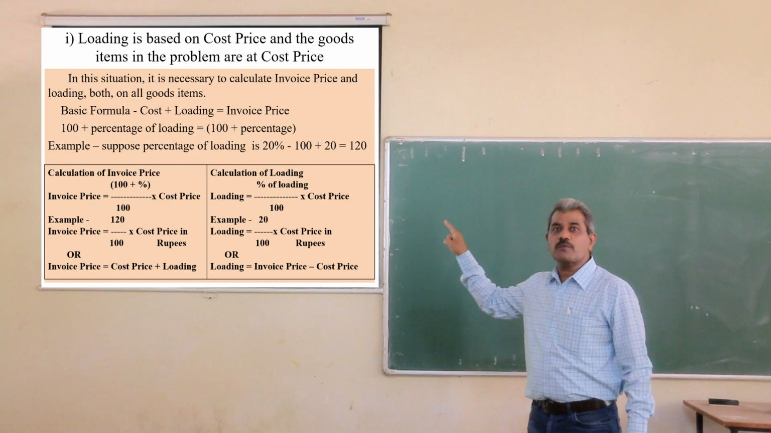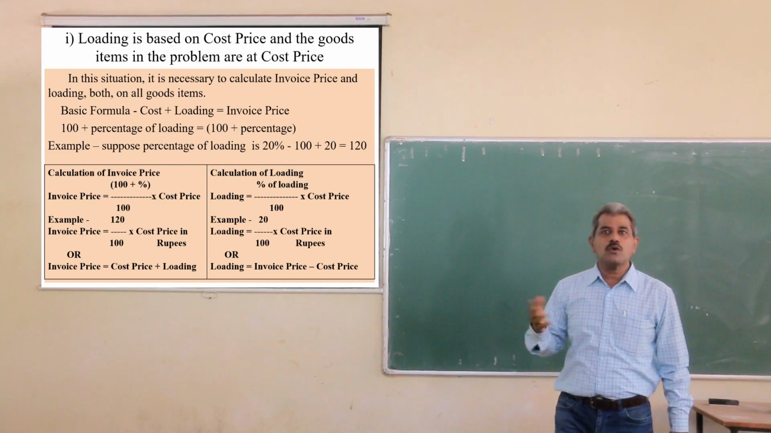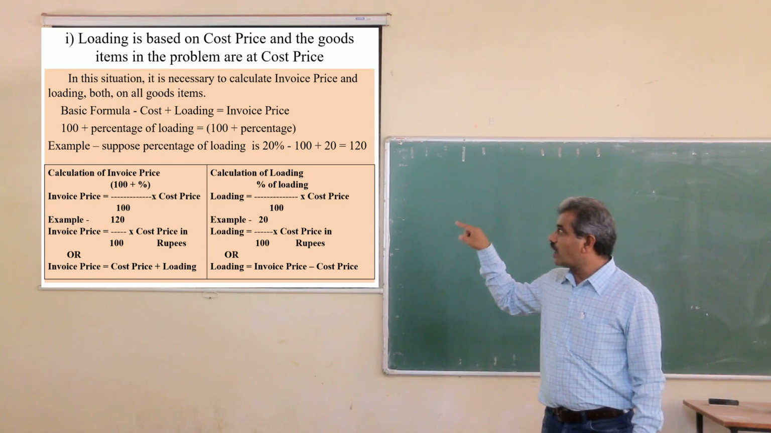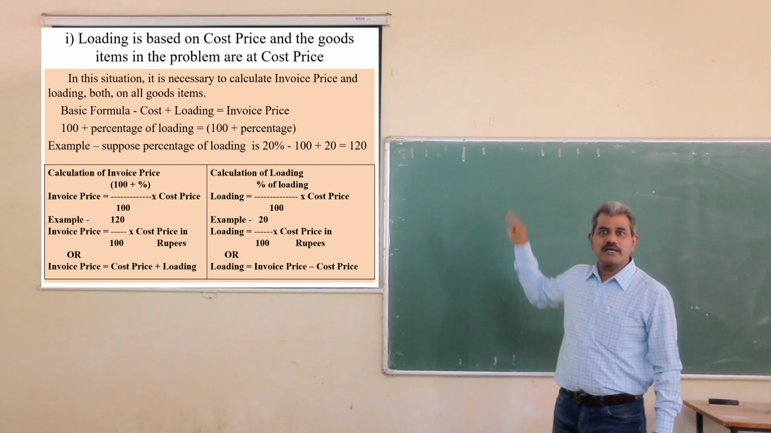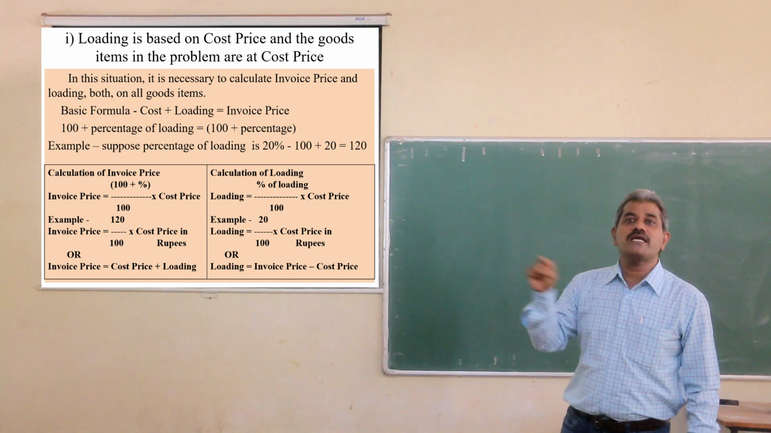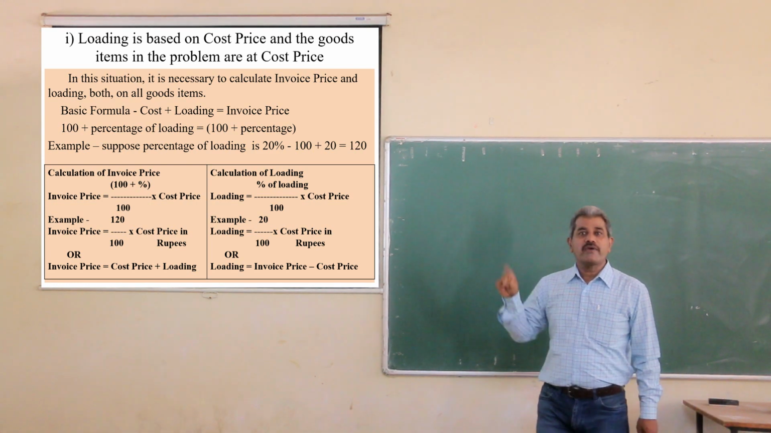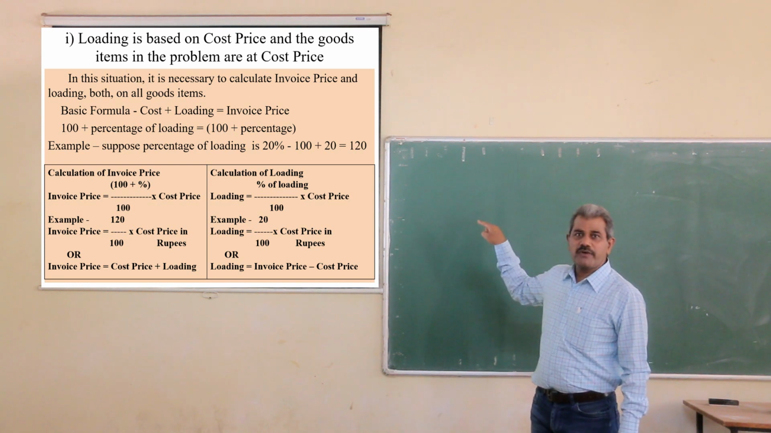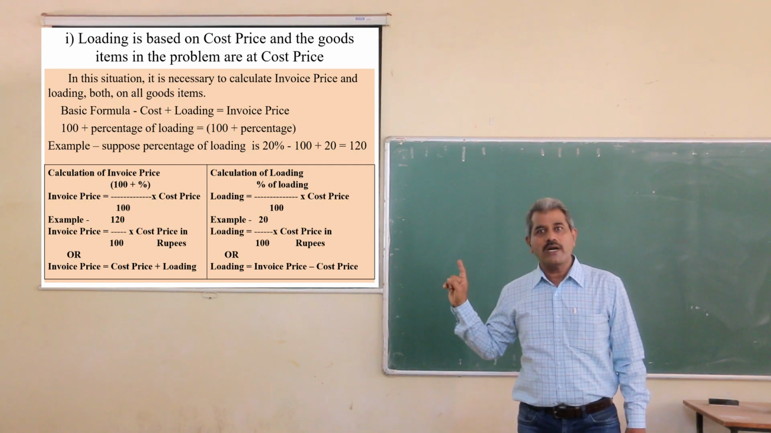100 plus percentage of loading is equal to invoice price. Generally the loading is given in percentage. So 100 cost plus percentage of loading is equal to 100 plus percentage of loading. If we take one example, suppose there is loading 20% on cost, then 100 plus 20 is equal to 120.